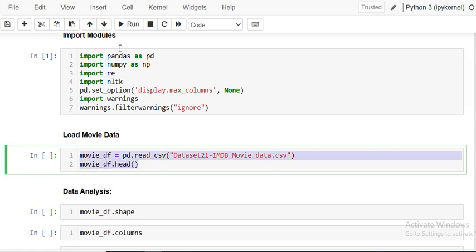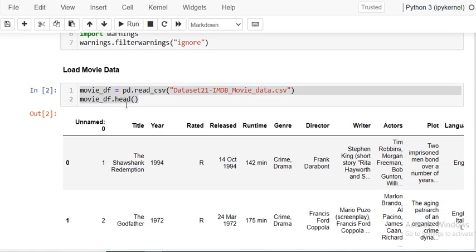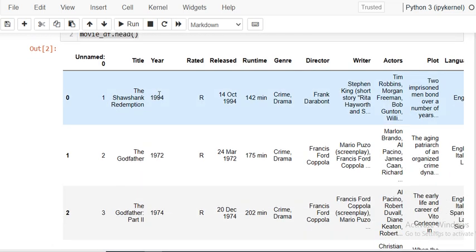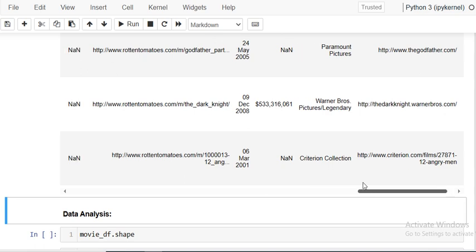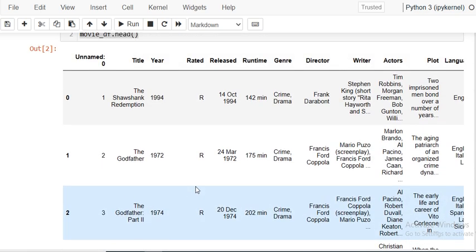So next, we have to load the data. You can see that the data is available here and we are using pd.read_csv and displaying the data. You can see that there are a lot of columns in this data set, but out of those, we are using only a few for our use case. I have already created one video on the exploratory data analysis on the movie dataset, so you can go there and watch that to get an idea about what exactly it is.